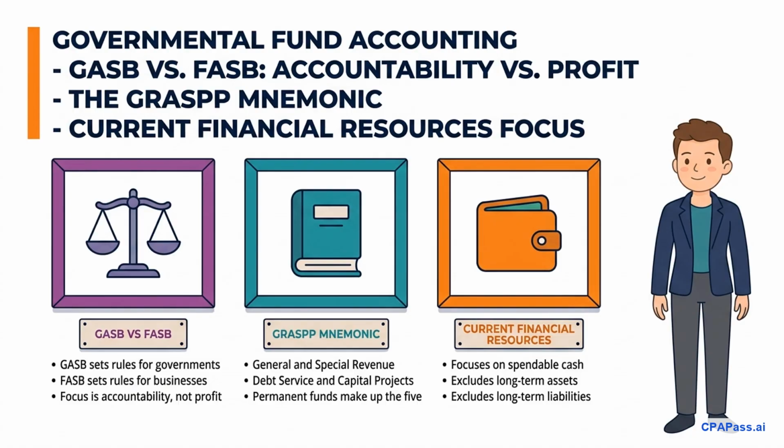The most heavily tested of these are the 5 governmental funds, which you can easily memorize using the classic mnemonic GRASP-PP. General, special revenue, debt service, capital projects, and permanent funds. These funds operate under a unique measurement focus that looks strictly at current spendable financial resources.